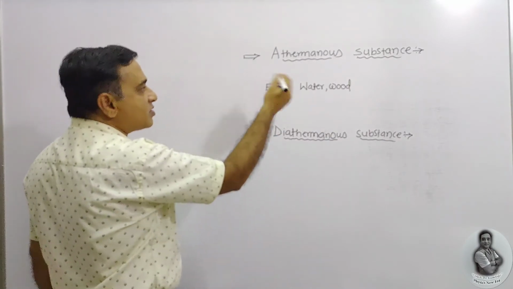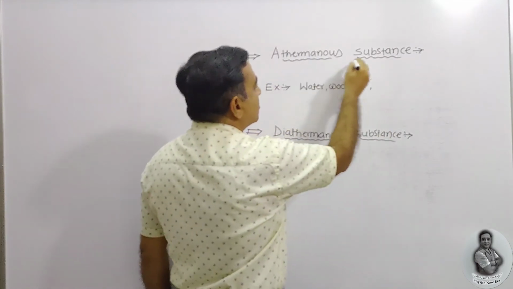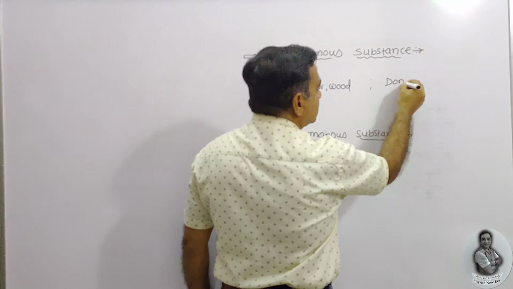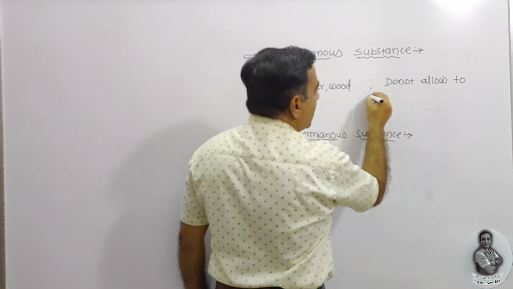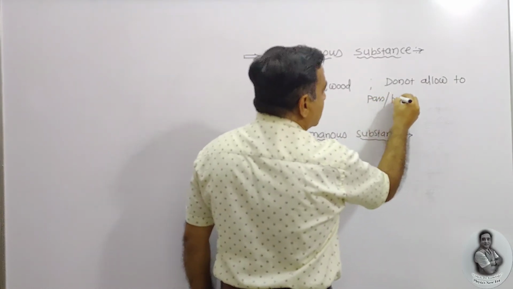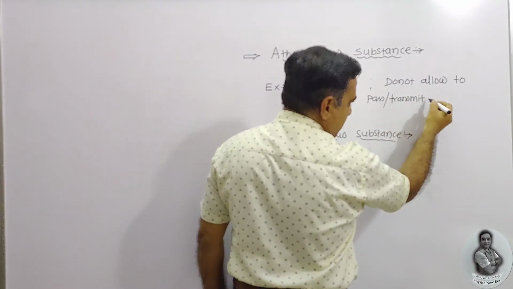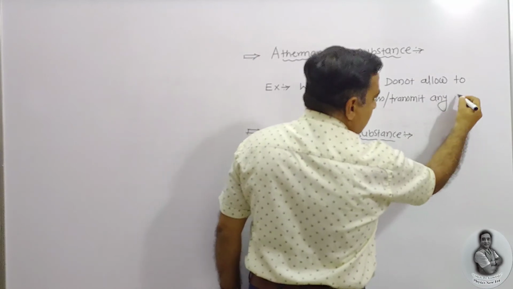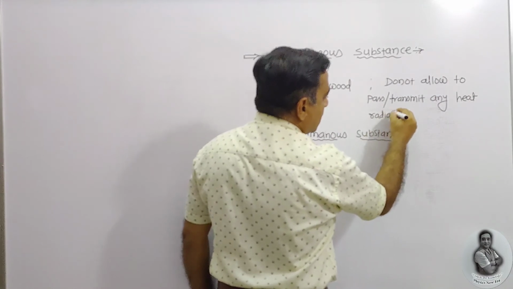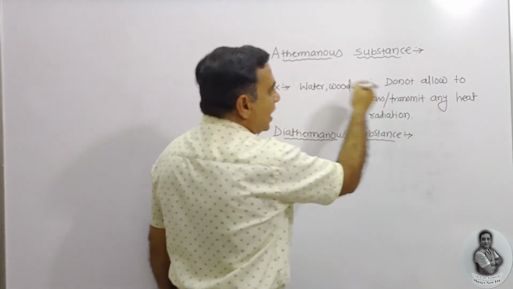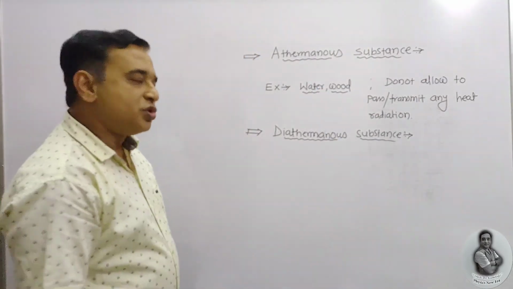Diathermanous is obviously the opposite. Once again, I would like to repeat: athermanous substances do not allow any heat radiation to pass or transmit, and are known as athermanous substances. Examples are before you, that is water and wood.